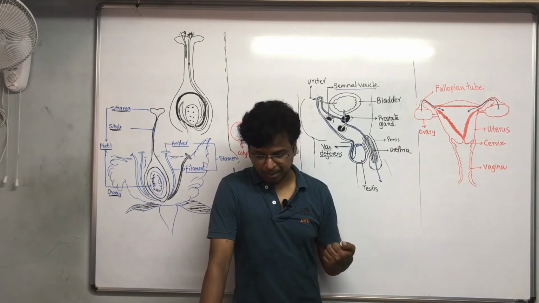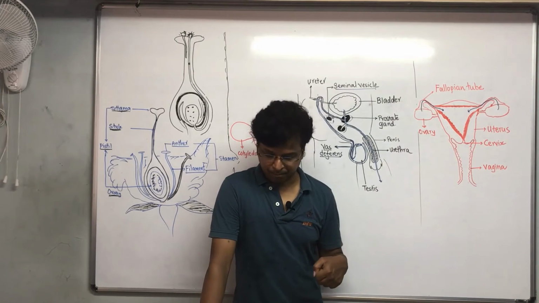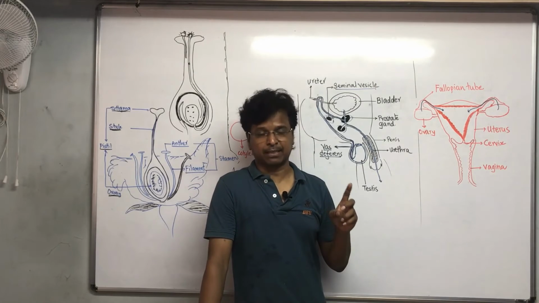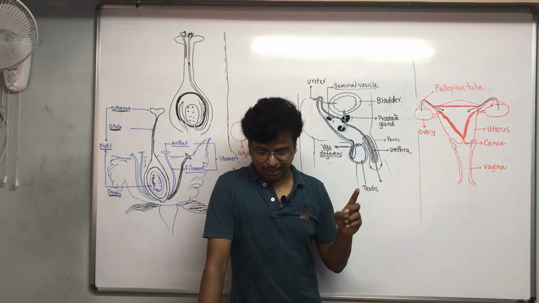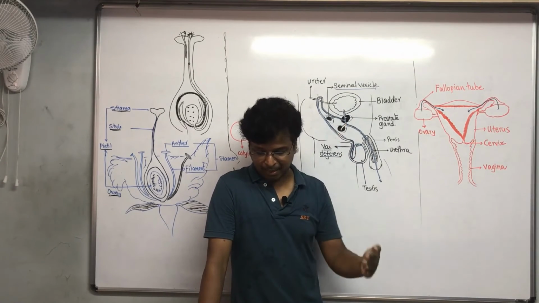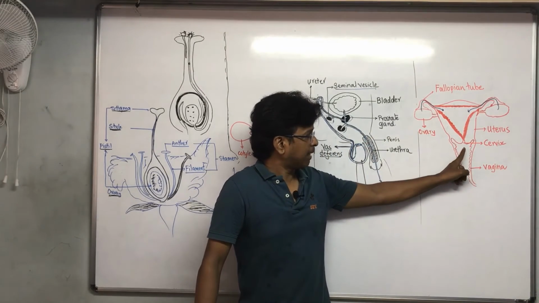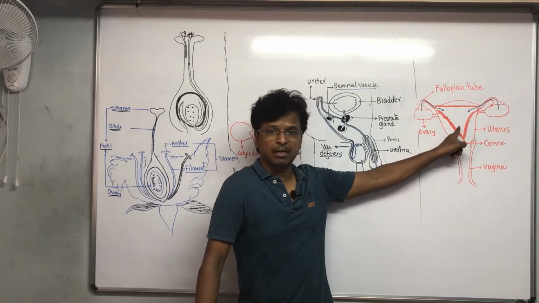Therefore, many ways have been devised to avoid pregnancy. These contraceptive methods fall into a number of categories. One category is the creation of a mechanical barrier so that the sperm does not reach the egg.